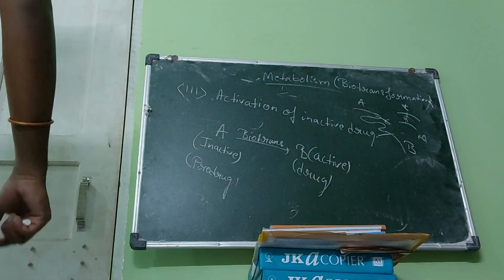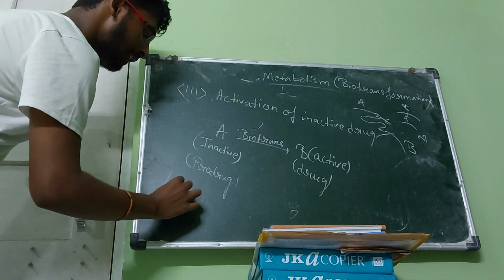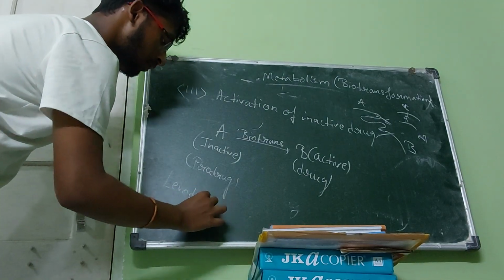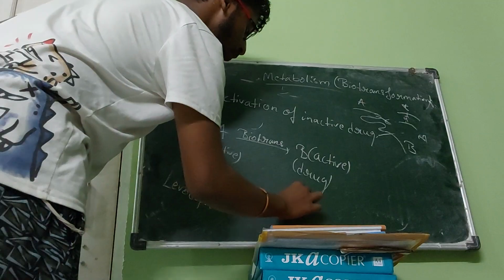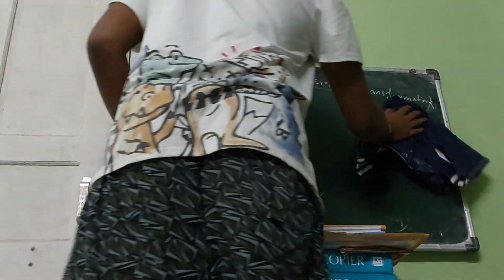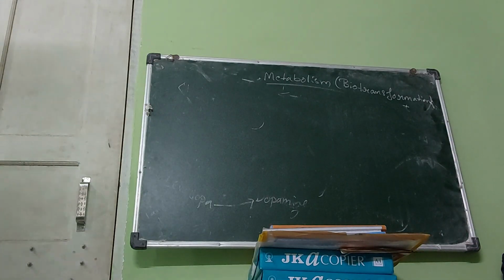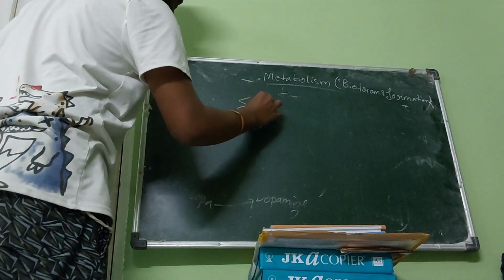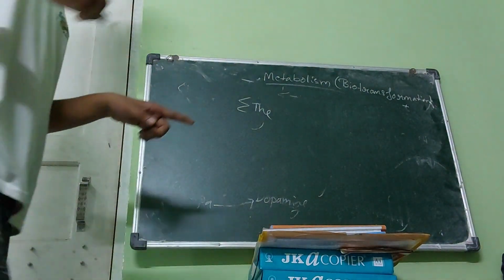Some of the examples are like levodopa. Levodopa gets converted into dopamine, right? So what we can interpret here is the net therapeutic activity in case of activation of a drug which was previously inactive.